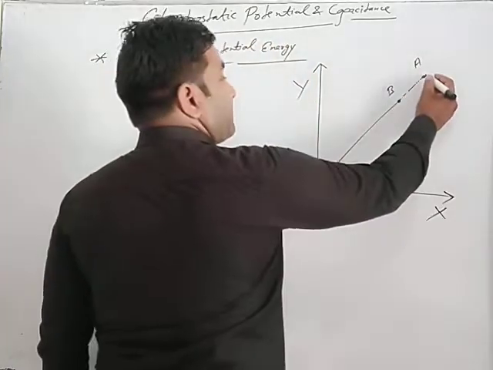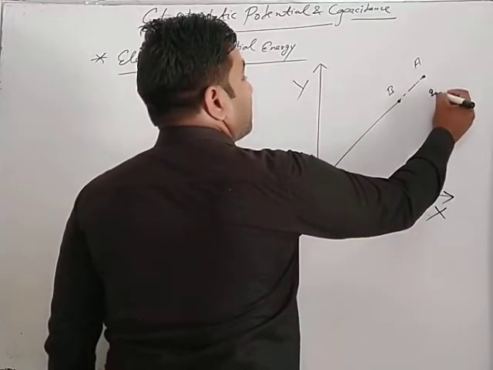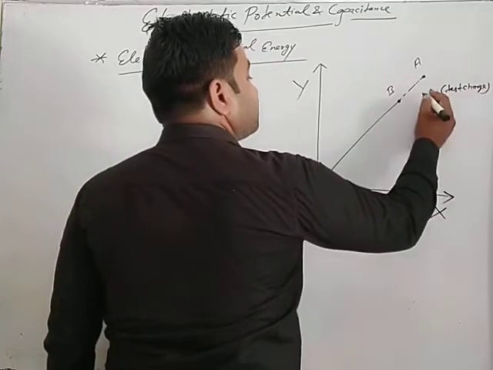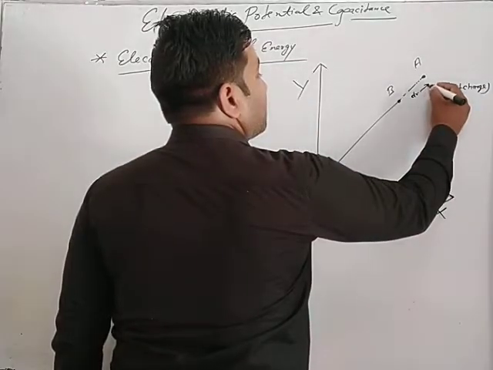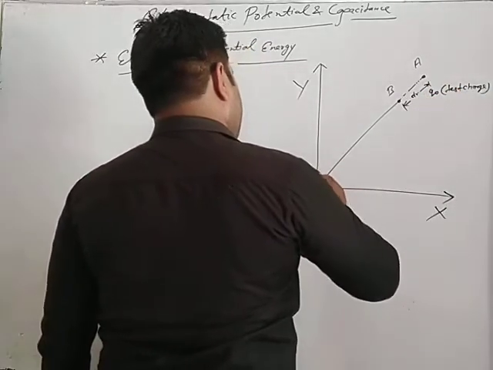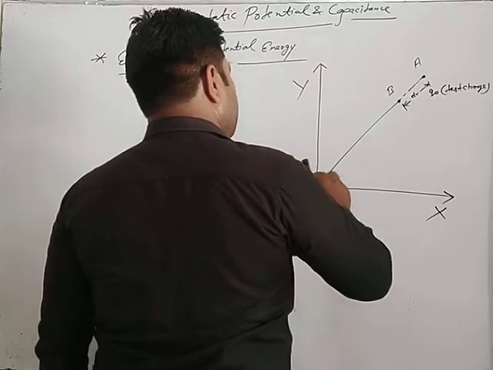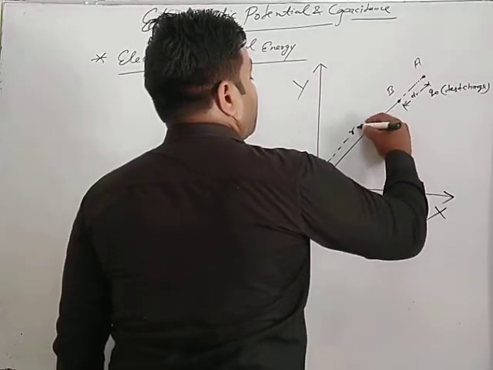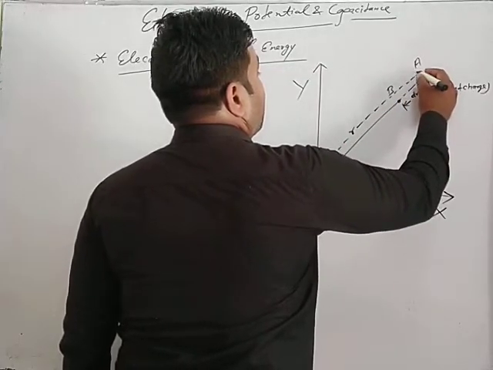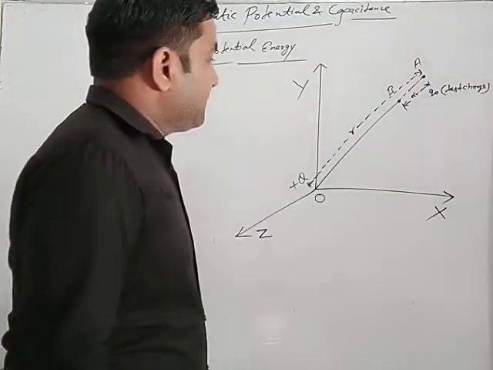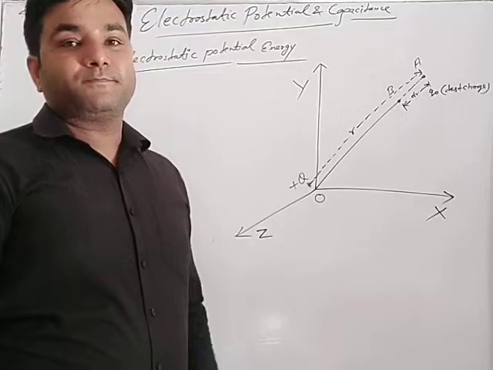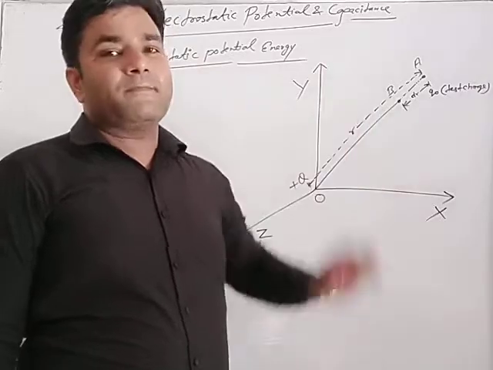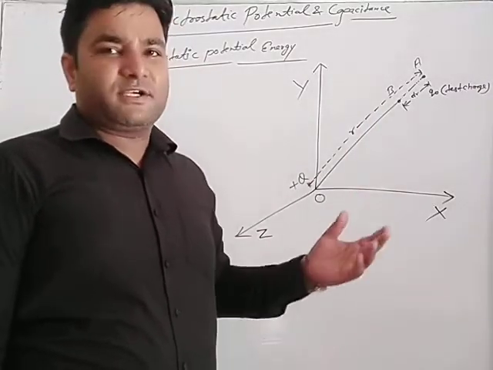Here the test charge Q naught is brought from point A to point B through distance dr, and at point O there is charge Q. The distance of point A is R. Whenever the test charge is brought from A to B, the work is done against the electrostatic force.